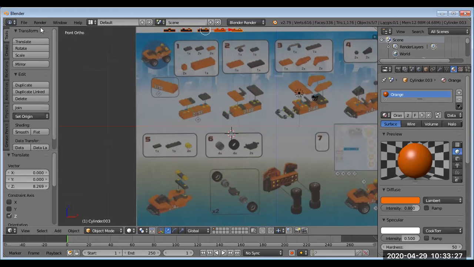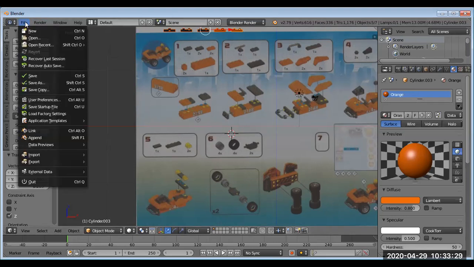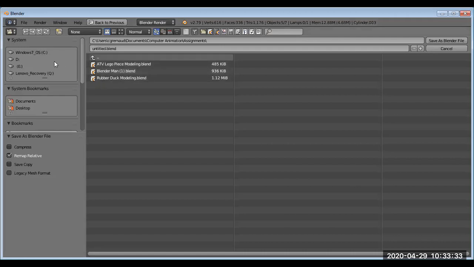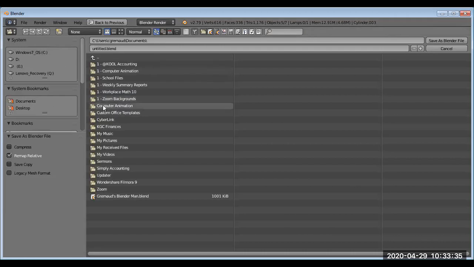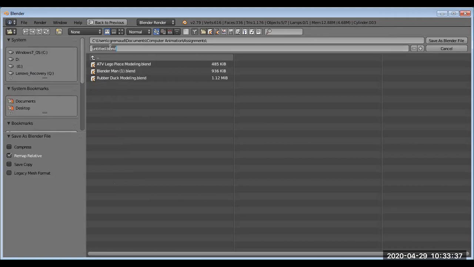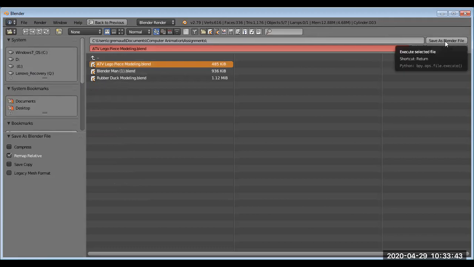Make sure, once again, and I'll just do that before I close, you want to always make sure you save this. So File, Save As, and I would go to where I'm going to be saving my stuff, which is my computer animation, into my assignments, and I would call this, for lack of a better name, something like ATV Lego Piece Modeling, and save it.